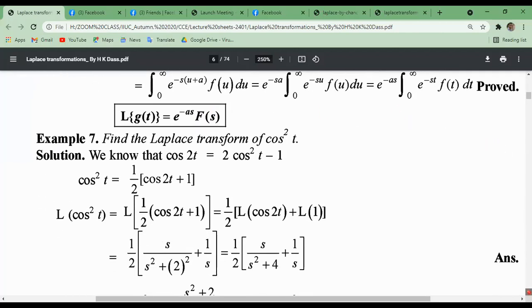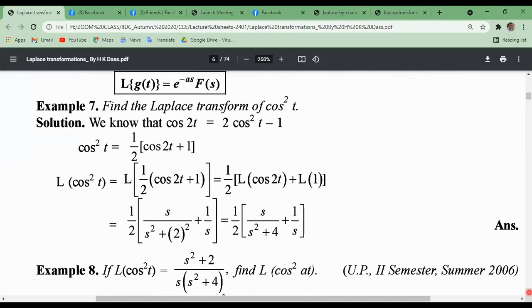Properties. Now we'll try to find the Laplace transform of some basic functions. Suppose find the Laplace transformation of cos square t. We must know from trigonometric identity, cos twice t equals to what? 2 cos square t minus 1. Because 1 plus cos 2a equals to 2 cos square a. Just using this identity of trigonometry, we can write cos square t equals to half of cos 2t plus 1.